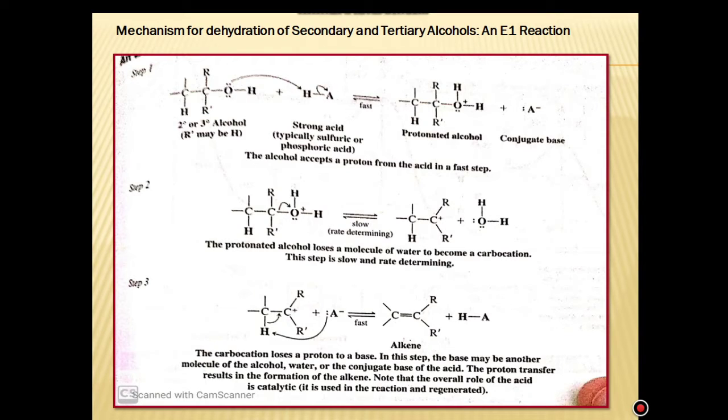Good afternoon, students. In the previous lectures, we took up the example of dehydration of alcohols, and in the last slide, we discussed the E1 mechanism in secondary and tertiary alcohols. Once again, see here, the first step is the protonation of alcohol, the second step is the formation of carbocation, and the third step is the removal of this beta hydrogen and the formation of alkene.